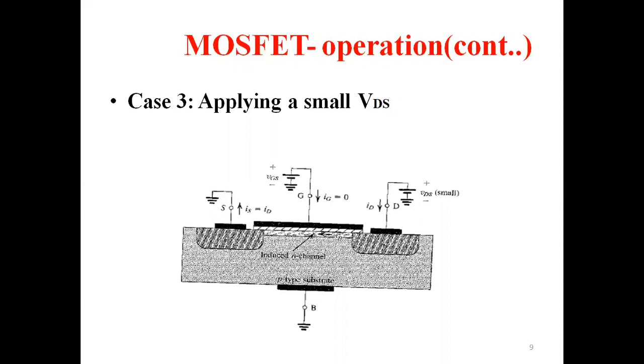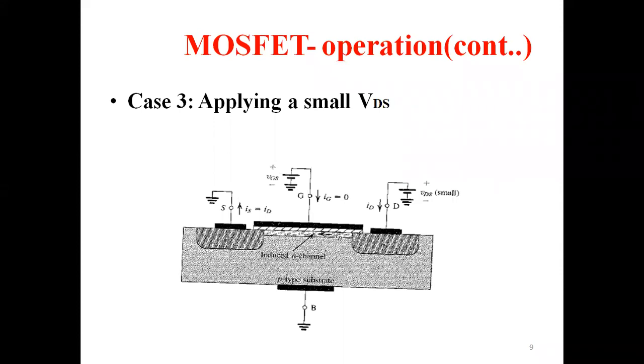Drain I have taken at positive and source I have taken at negative. So under this circumstance, you can see one arrow mark here. Some arrow mark I have shown through the channel. That is ID, the drain current. So in this particular situation, a current will begin to flow through the device from drain to source. That drain current is nothing but equal to the source current because it is reaching the source, isn't it? Actually, the current is flowing from drain to the source.